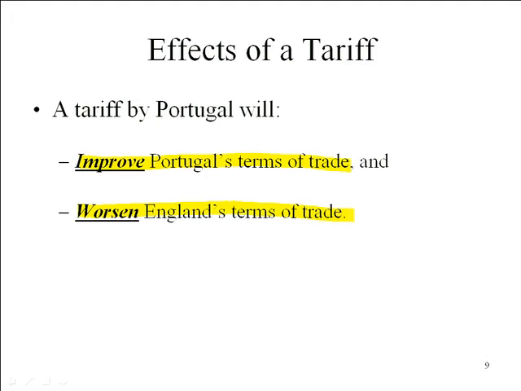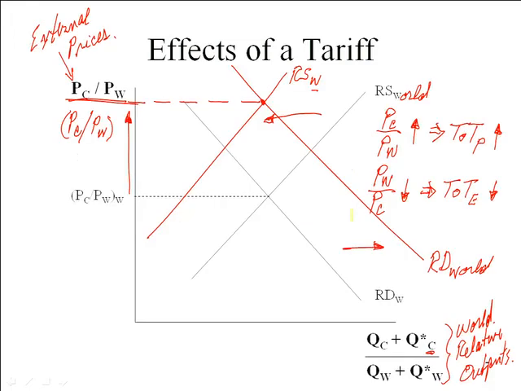No, it's not. You mean this diagram? So what happens? Notice that when the relative price of cloth goes up, so here's the supply decision, right? So what we want to do is focus on production decisions if we're going to think about what producers in England do. So this shift to the left, to the red line, is the shift that is caused by Portugal's cloth and wine producers because of the imposition of the tariff.